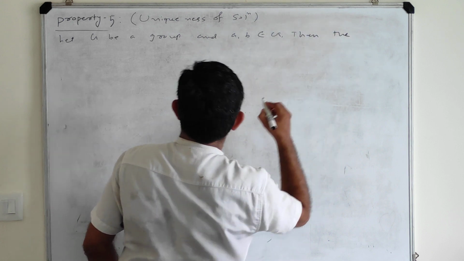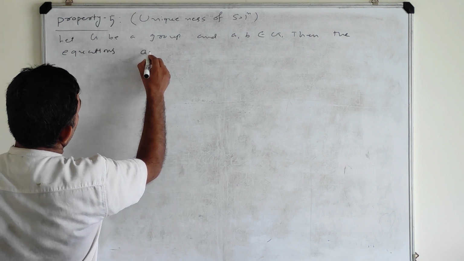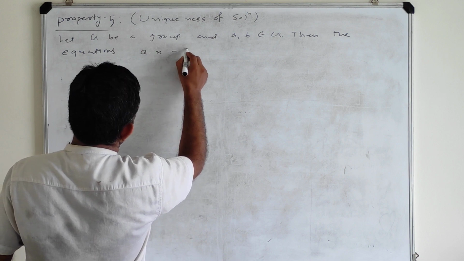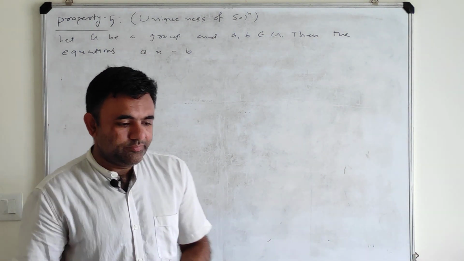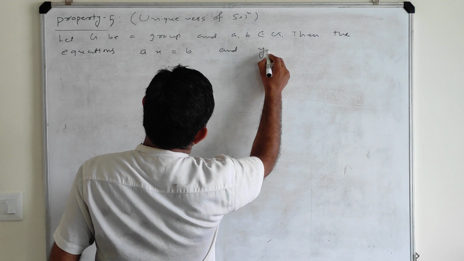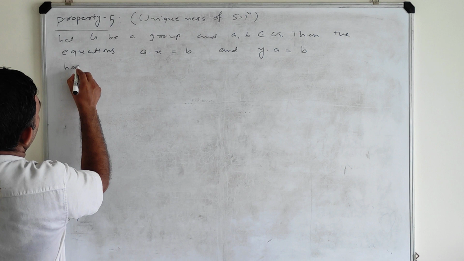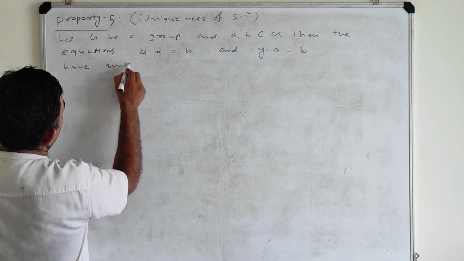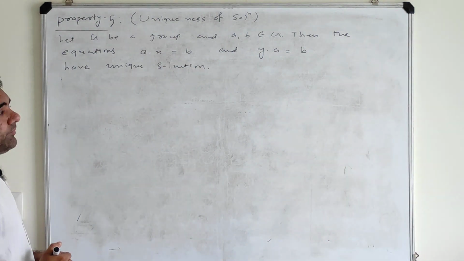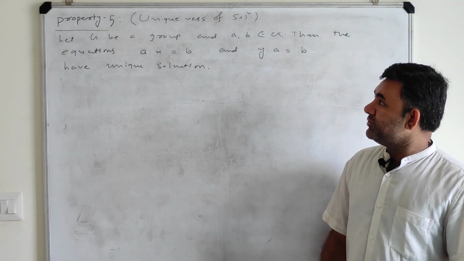Then the equations AX is equal to B and YA is equal to B have a unique solution. So these two equations have the unique solution.